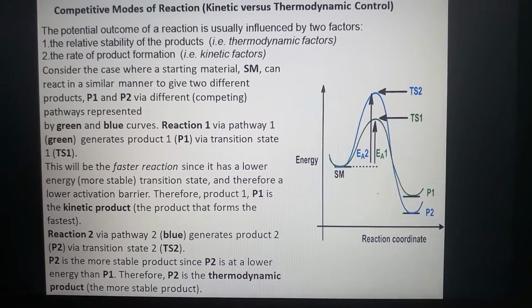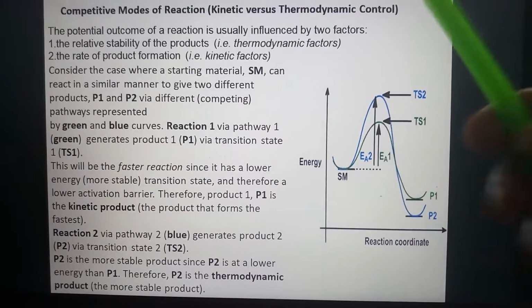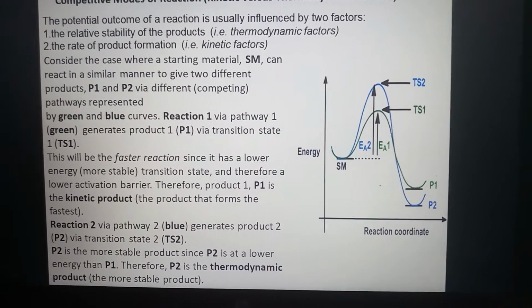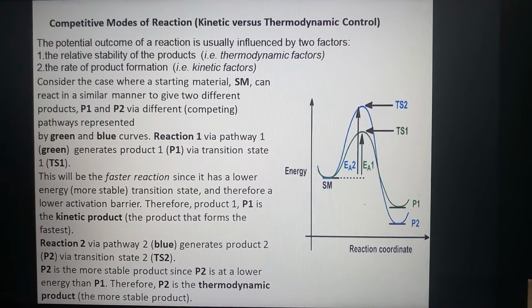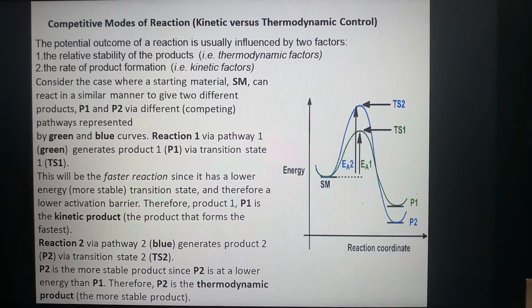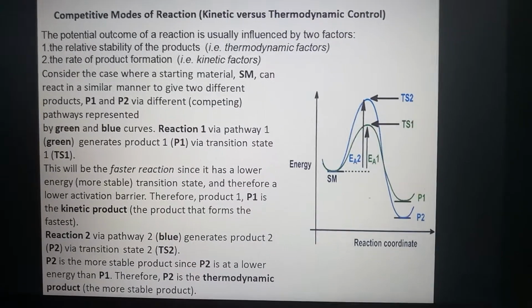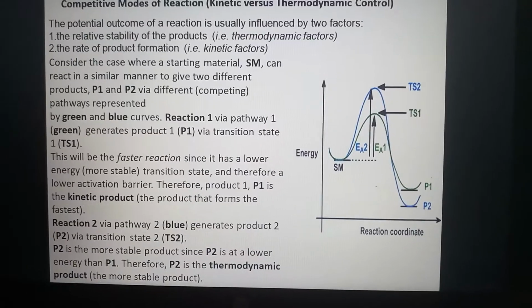Reaction 2 via pathway 2, that is the blue one, generates product P2 via transition state TS2. P2 is the more stable product since P2 is at lower energy than P1. Therefore, P2 is the thermodynamic product, the more stable product.